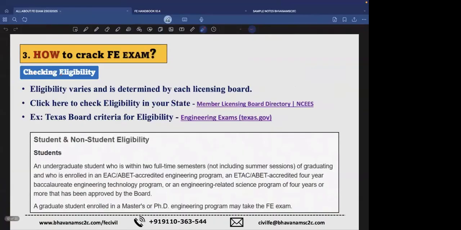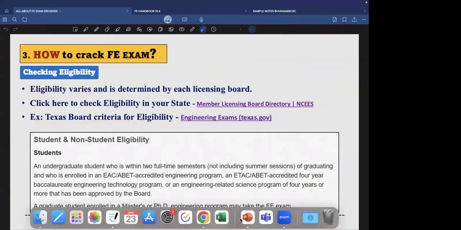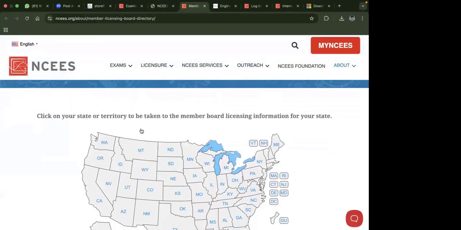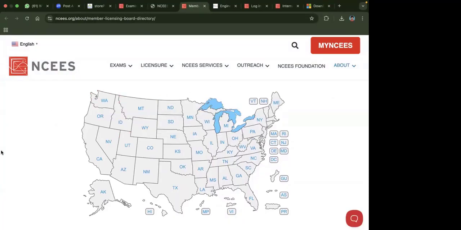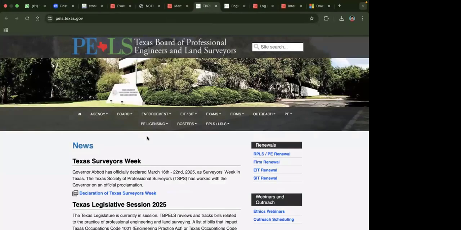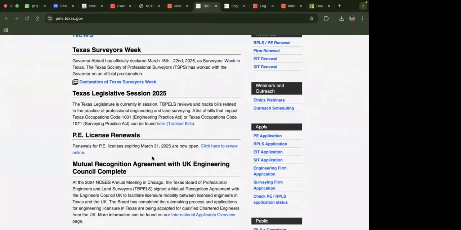Checking the eligibility, as I said, varies and is determined by each state licensing board. You can click here to check the eligibility. For example, I have shown you the Texas board criteria for eligibility. You can see the websites here. If you go to the link I have mentioned, the different states are displayed. You can click on the relevant board for checking your eligibility. When you check this, you'll get sublinks. Go to the sublinks, and they will mention the different possible eligibilities.